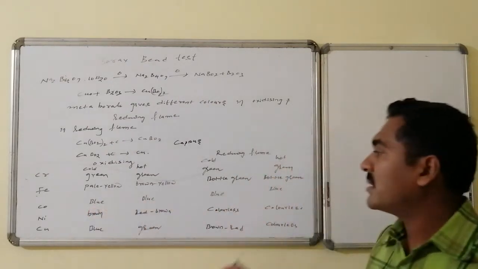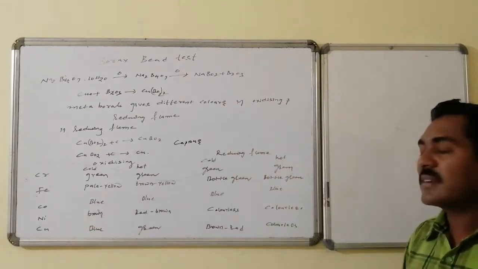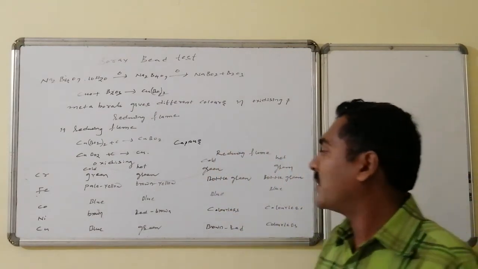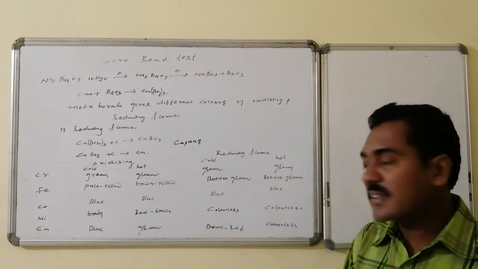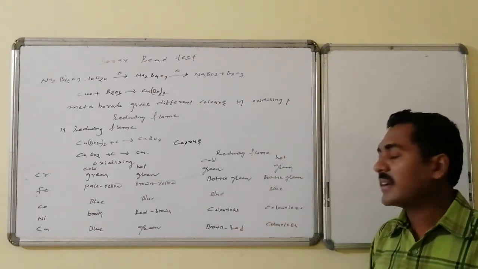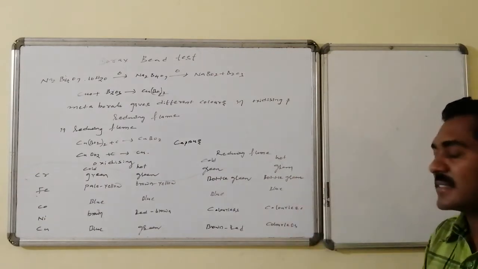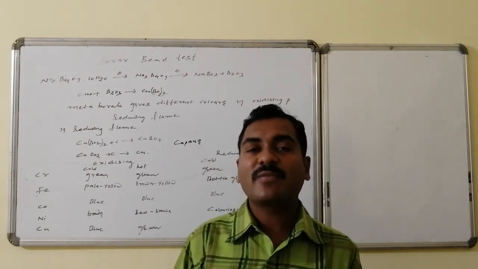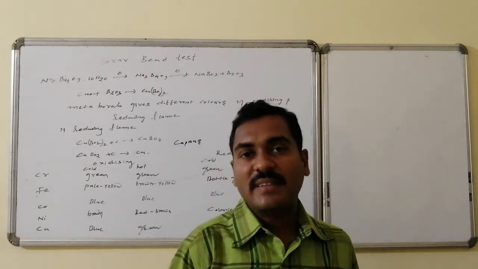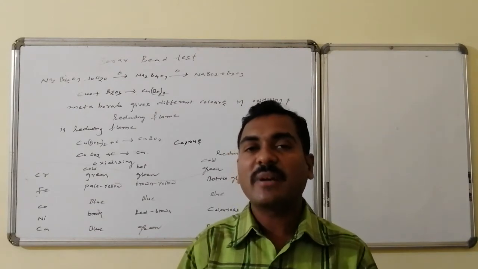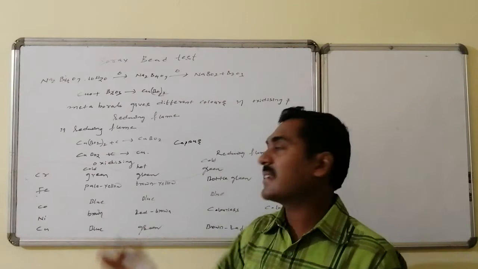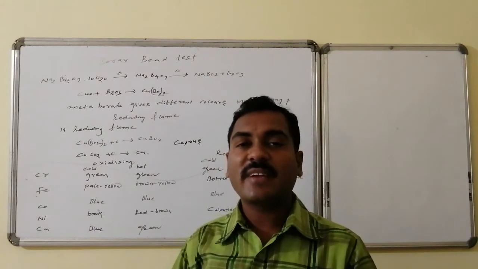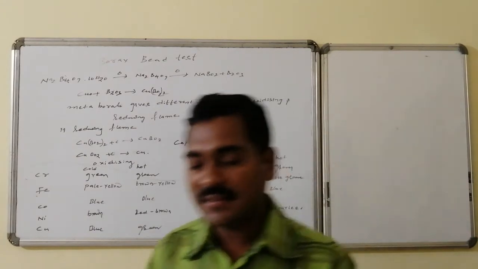Similarly, cobalt is all blues, whereas nickel is brown, red brown, colorless, and colorless. Copper, very important: under oxidizing cold conditions it has blue color, under oxidizing hot conditions green color, under reducing cold conditions brown red color, and under reducing hot conditions a colorless appearance. These characteristics are remembered in the form of a table. On performing the reaction, if anything matches, we can identify the corresponding metal. Suppose this is the case, the corresponding metal is nickel. If all are blue, the corresponding metal is cobalt. Such identification can be done from the borax bead test.